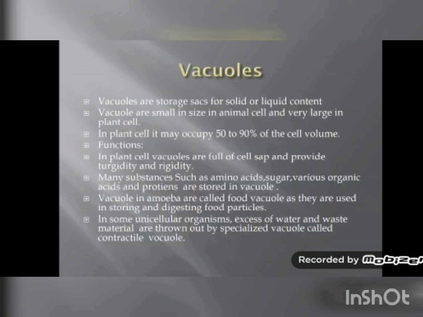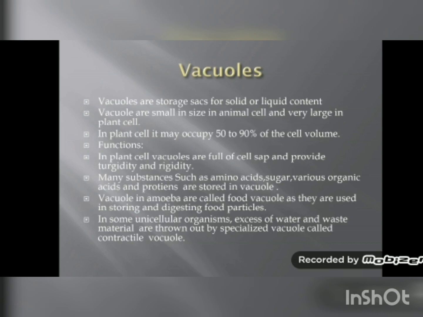Now, functions of vacuole. In plant cells, vacuoles are full of cell sap and provide turgidity and rigidity. Now, what is the meaning of sap? Sap means a kind of juice. So, in plant cells, vacuoles are full of this cell sap, and it provides turgidity, means it keeps the cell swollen.